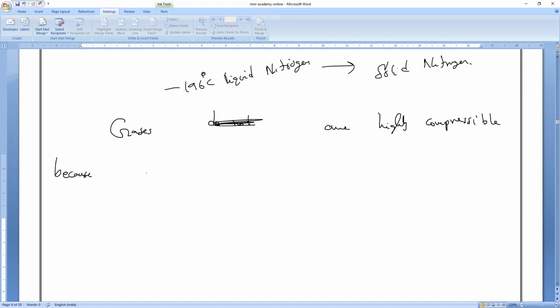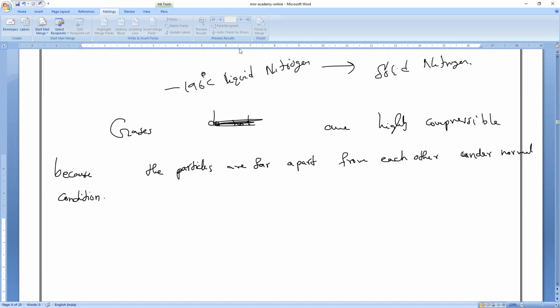Because the particles are very far apart from each other at normal conditions. Understand, everybody? Normal conditions means at room temperature and atmospheric pressure. Is it okay, Sanjay? Lingesh? Normal conditions means room temperature and atmospheric pressure.